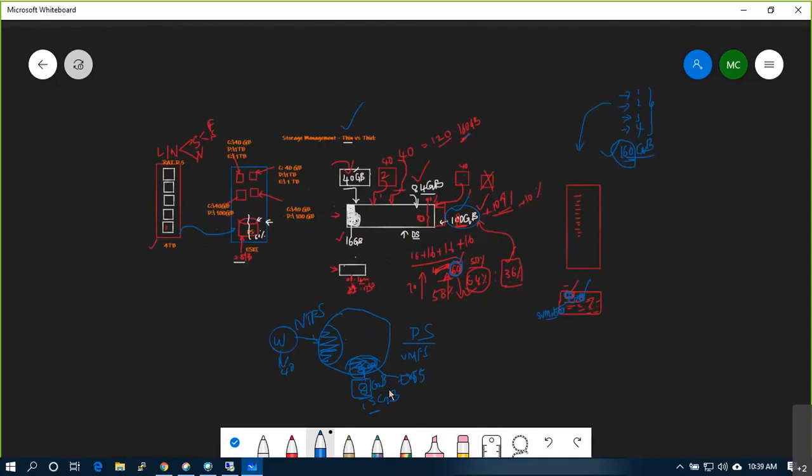Yes. Thin provisioning has one disadvantage: if you are using high transaction servers where you require high IOPS, input output operations, high read and write operations, this thin provisioning will give you a little latency, very little latency, because when you are putting new data, it has to format it and then write the data.